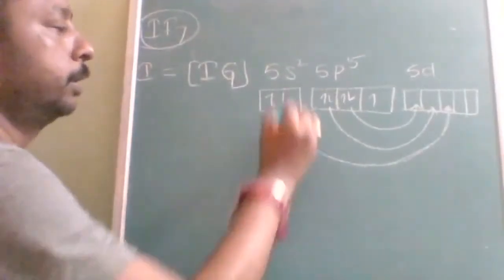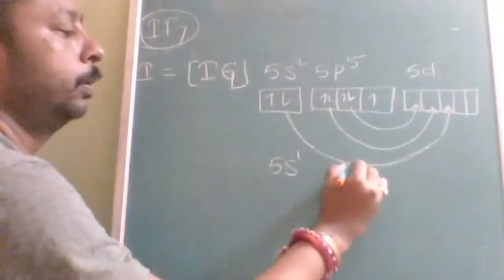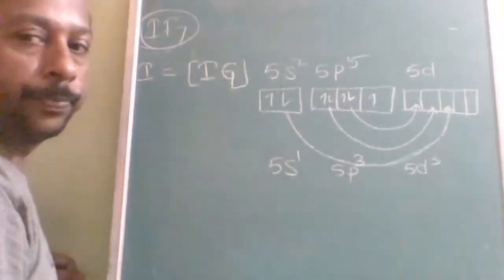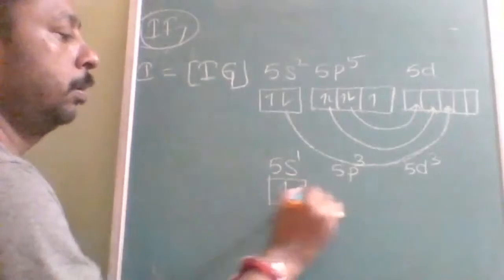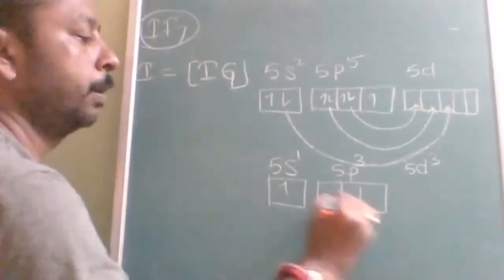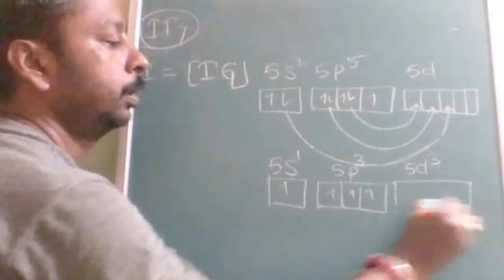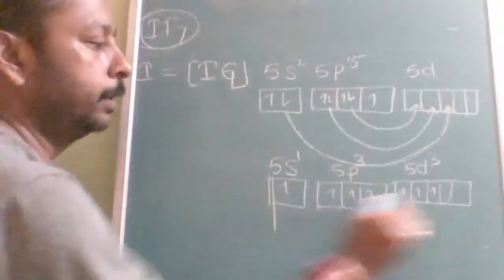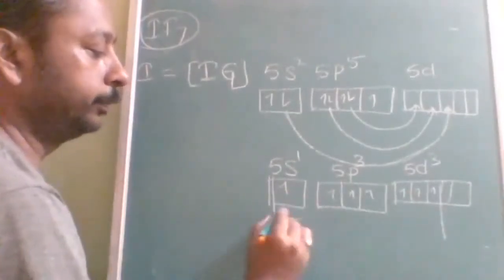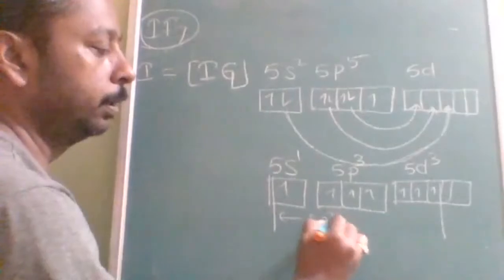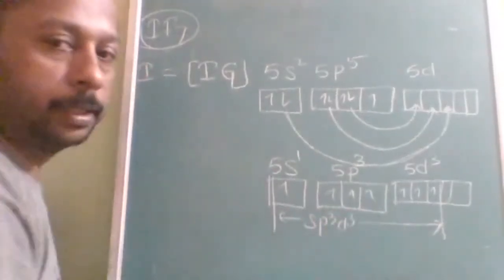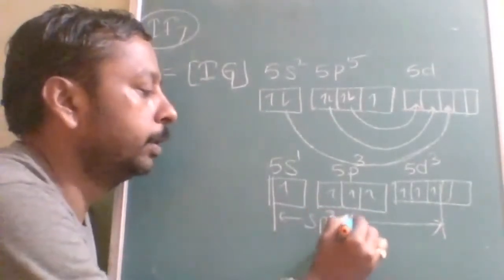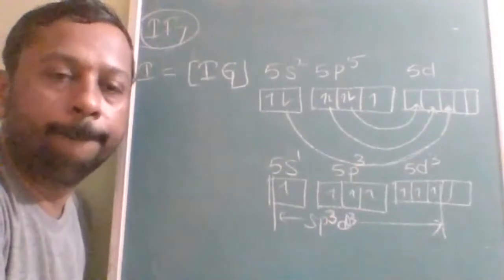Now after this, 5s1, 2 electrons migrated to 5p3, 3 electrons added, 5d3. Is this clear? 5p3 and 5d3. Okay. So hybridization is going to be 1 s orbital, 3 p orbital, 3 d orbital, sp3d3 hybridization. What is the hybridization? sp3d3 hybridization. Okay.